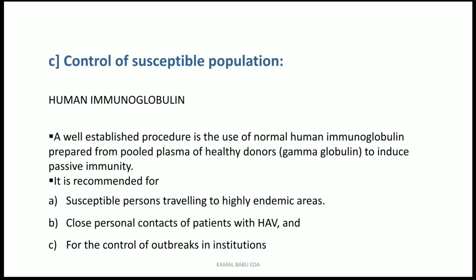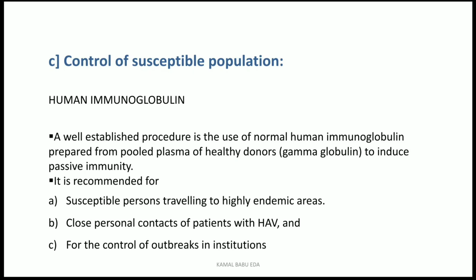So whenever you give this human immunoglobulin, it gives us passive immunity. The main job of this passive immunity is that it will protect us from the diseases which are occurring.